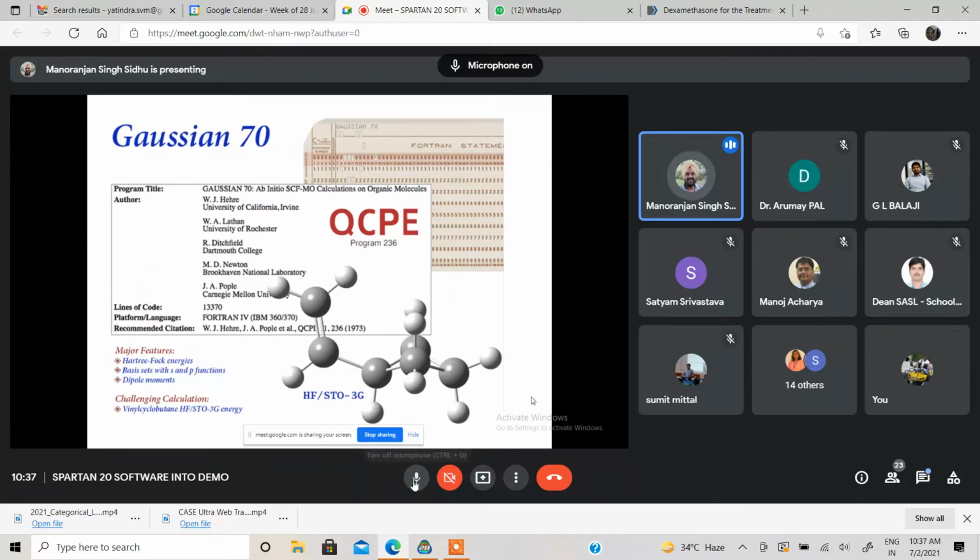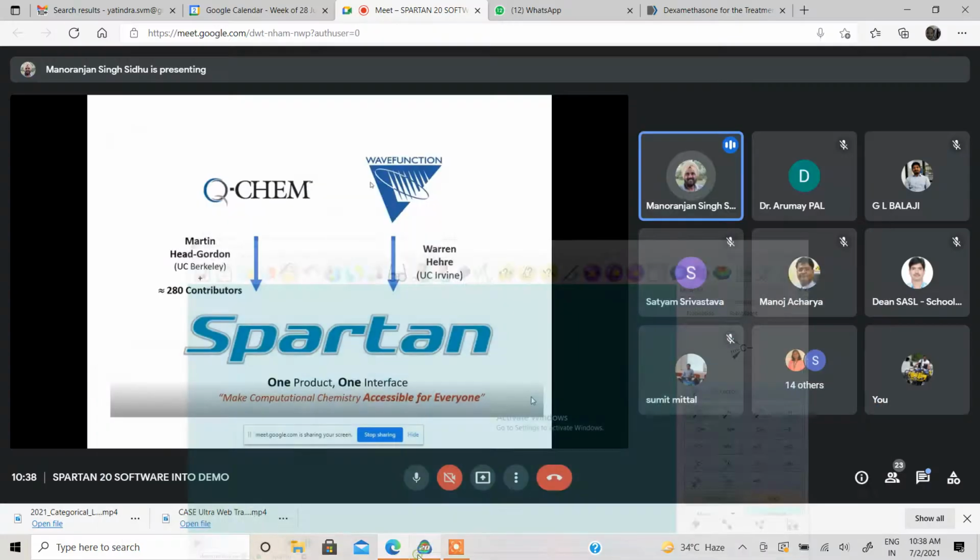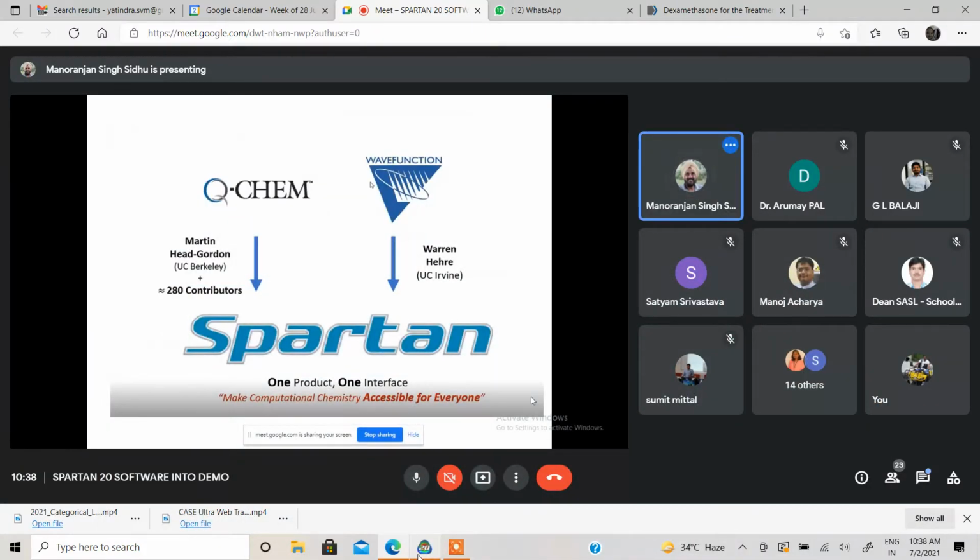So here you can see a small slide of the release of Gaussian 70. If you see the last line, the citation is Dr. Warren Hehre, John Pople, and others. So in 2002, instead of having two different interfaces of QChem and Spartan, Wavefunction incorporated the QChem code into Spartan. So you have one single product with a beautiful interface to it.